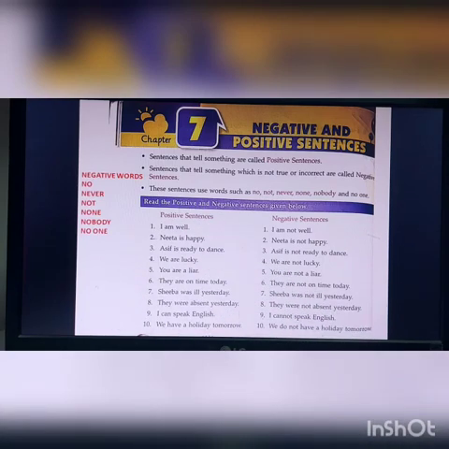We have to understand what the sentence is all about, what meaning the sentence is trying to give us. On that basis, we can judge the positive and negative sentences also. Okay? So let us read the positive and negative sentences below.